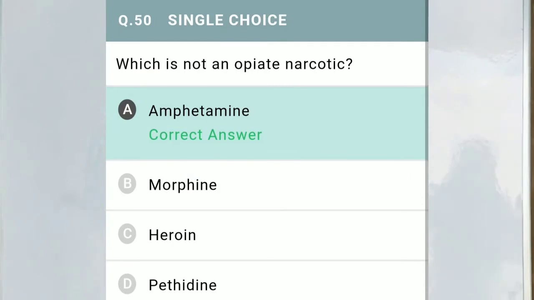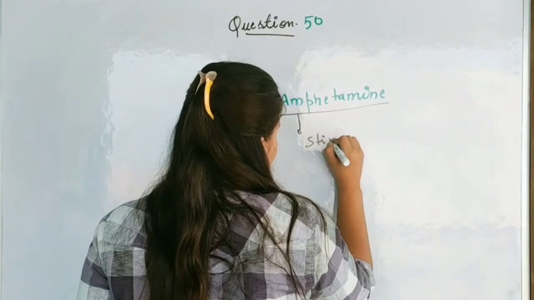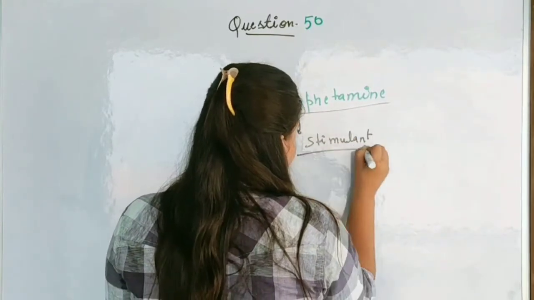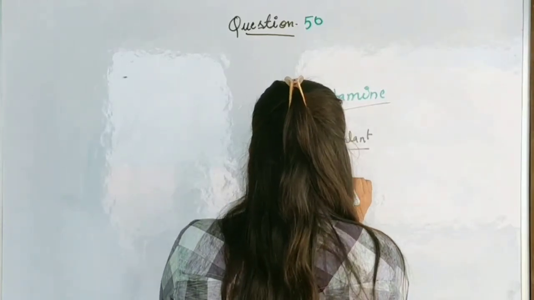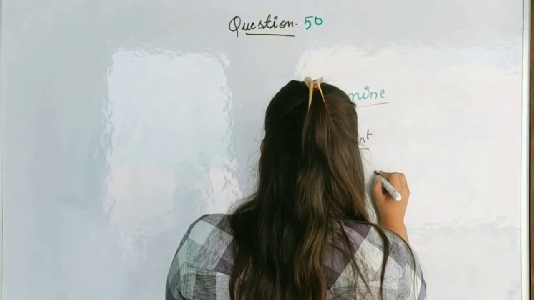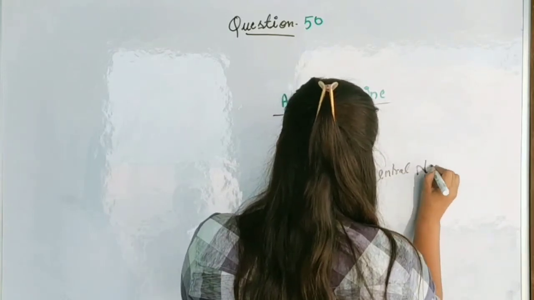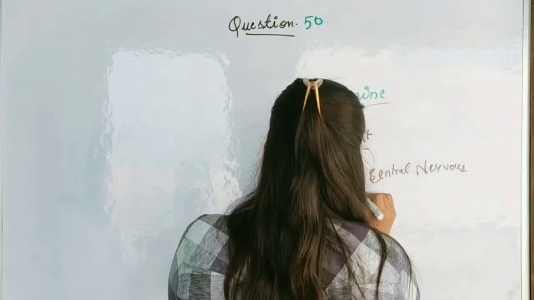Which is not an opiate narcotic? Now if we talk about option A, that is amphetamine, it is a stimulant. It is a stimulant of the potent central nervous system.